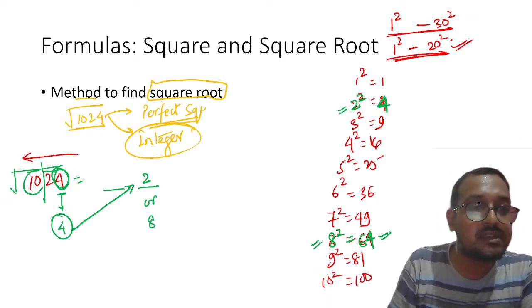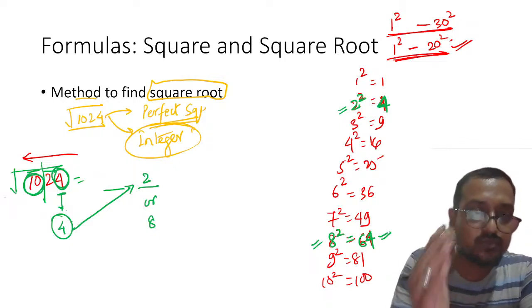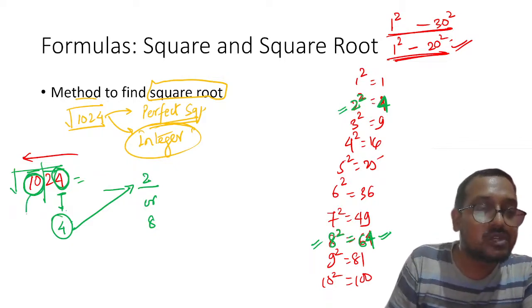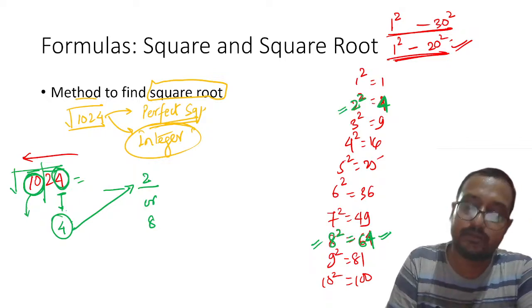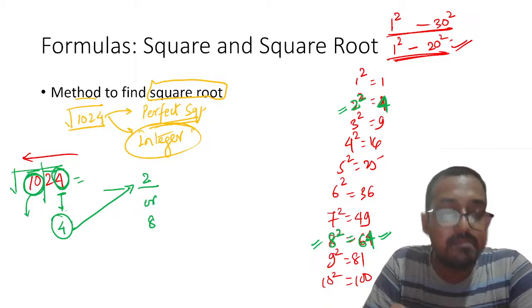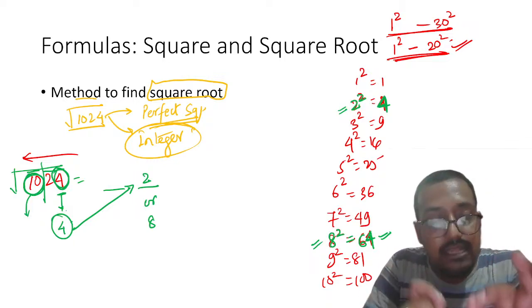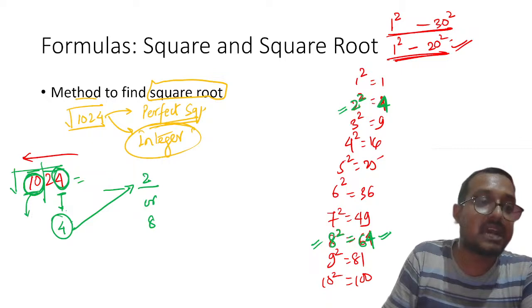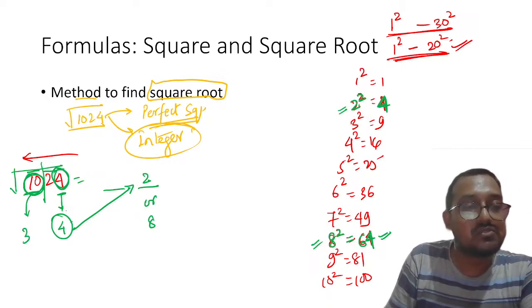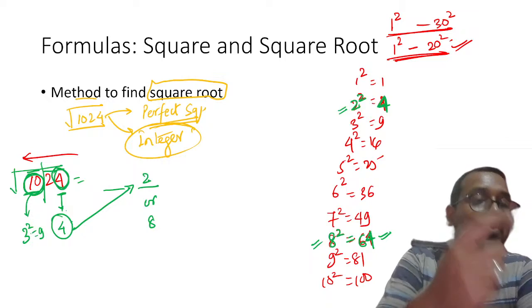Now my dear students, let us pick up the first two digits. That is for the tens place. Please listen very carefully. You have to find a number whose square is just less than this number. Yes, Karthikeyan, you are very correct. So 3 square is equal to 9, which is just less than or equal to 10.